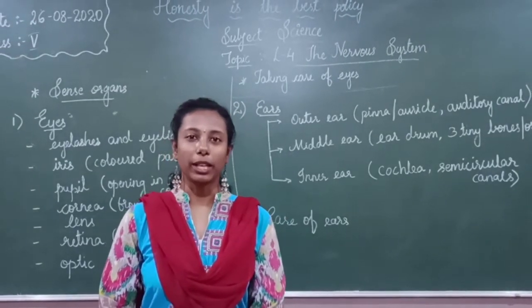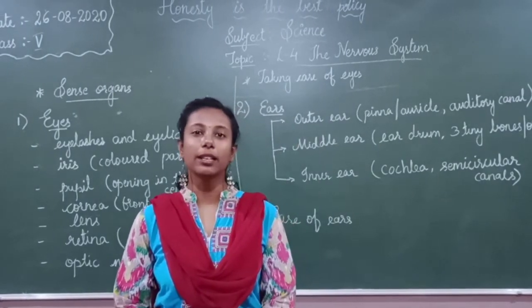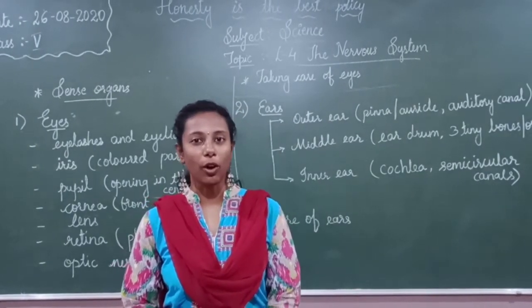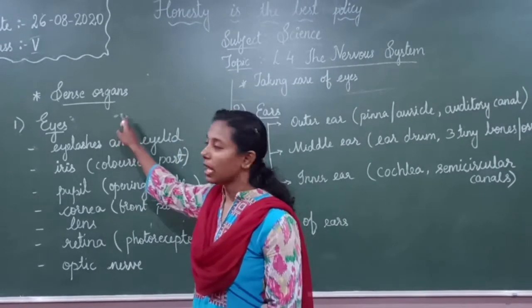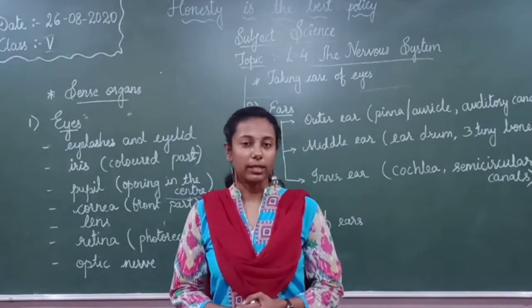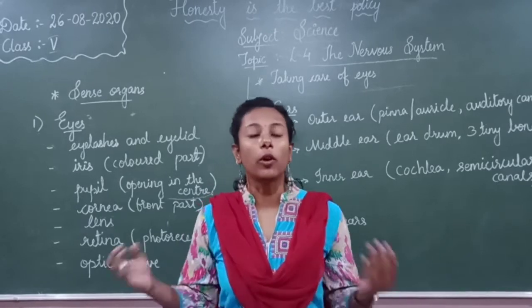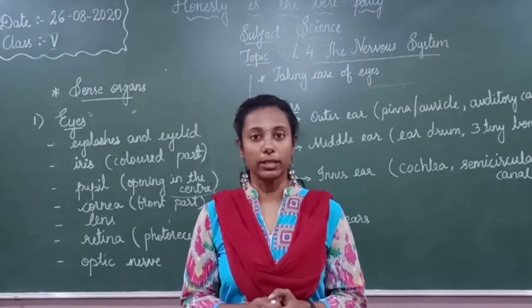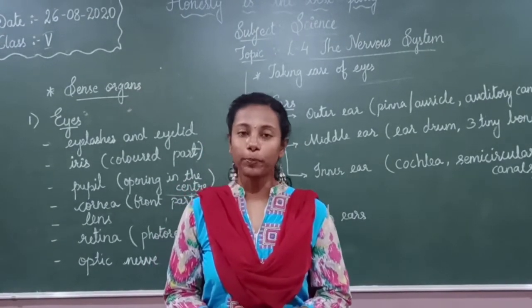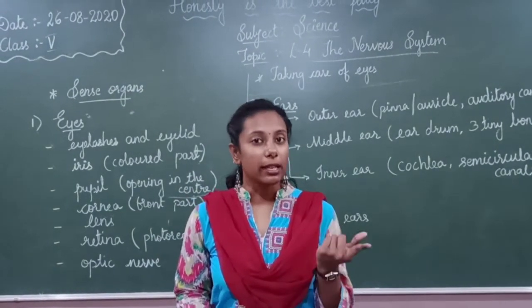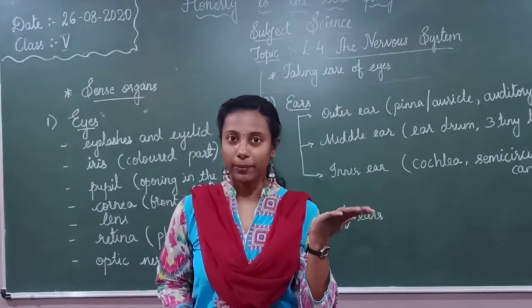Last class we learned about the nervous system and its important parts. That is the brain, then spinal cord and the nerves. So today we shall understand about the sense organs. We all know what sense organs are. They make us aware of the world around us. And we have 5 sense organs. Which are they? Yes, eyes, ears, nose, tongue and your skin.